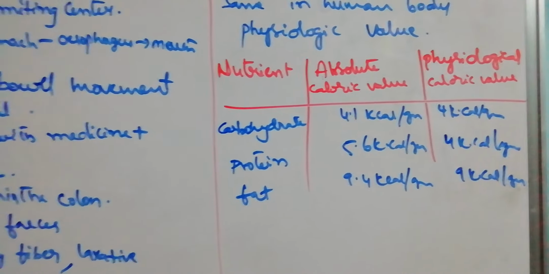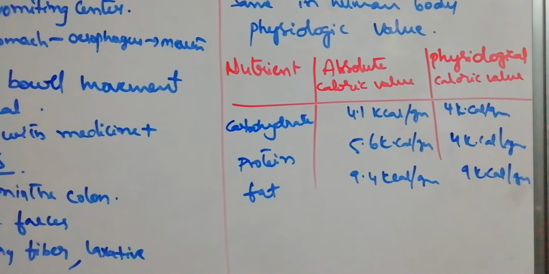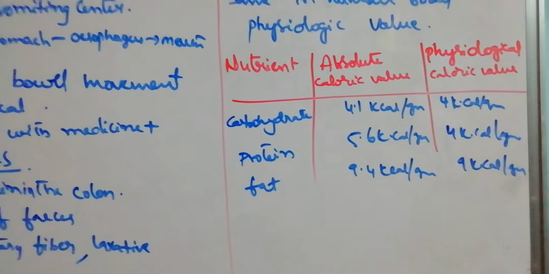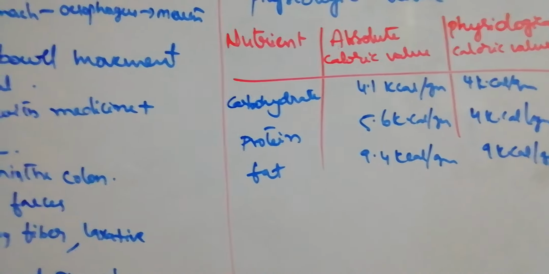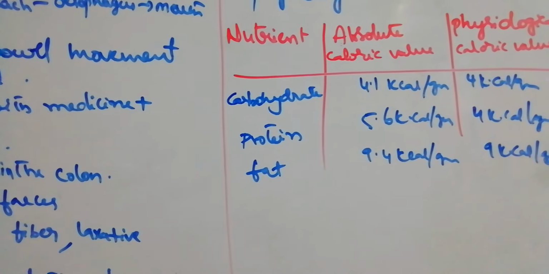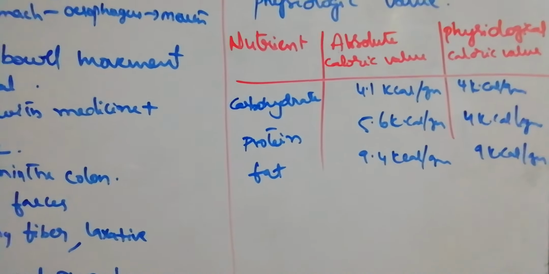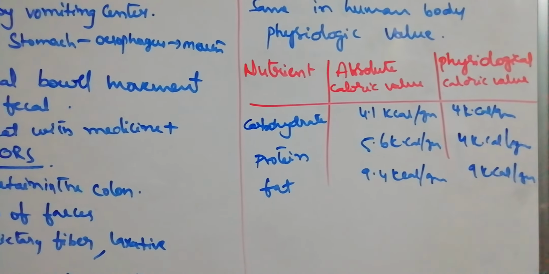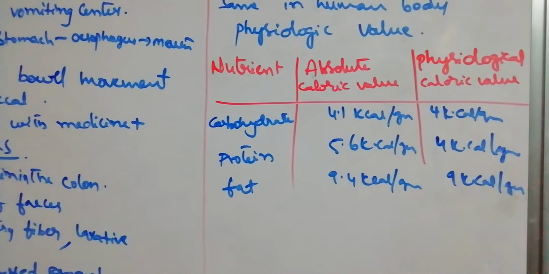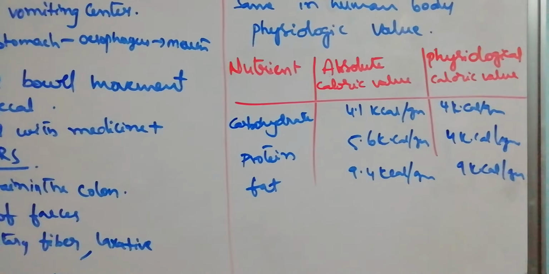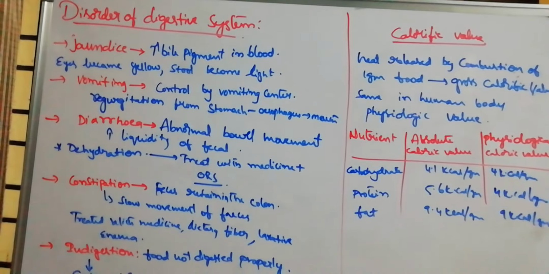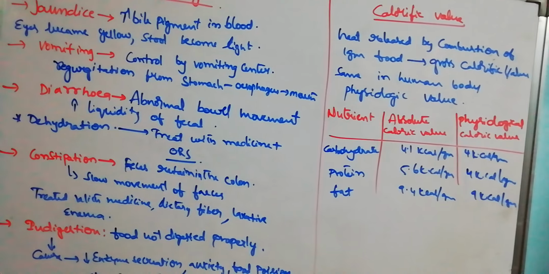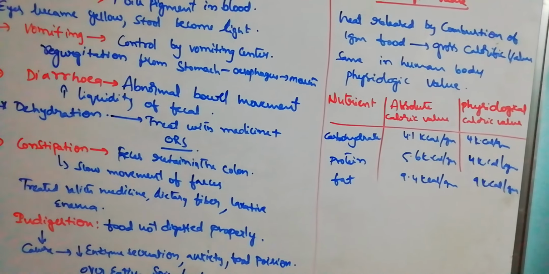Carbohydrates and proteins have the same level. If they ask which one has the more calorific value, you write fats first, second protein, last carbohydrates. Carbohydrates give energy instantly, but stored energy and its release is mostly from fats only. So these are about the disorders and calorific values.